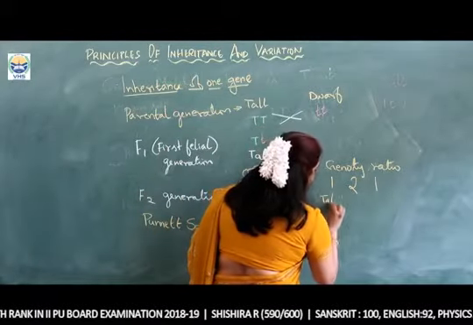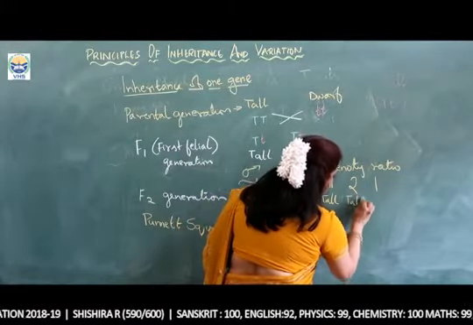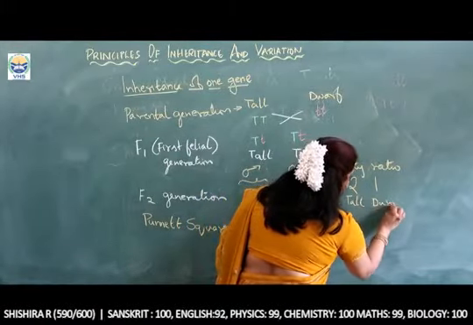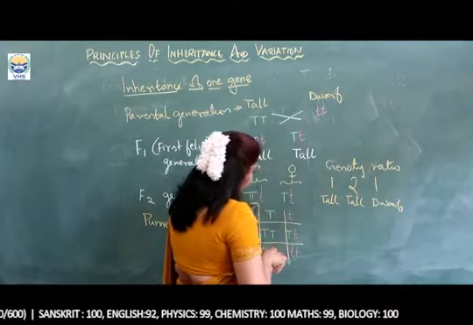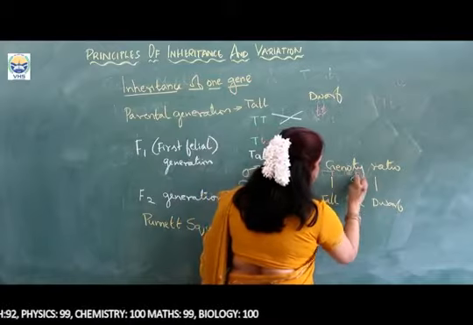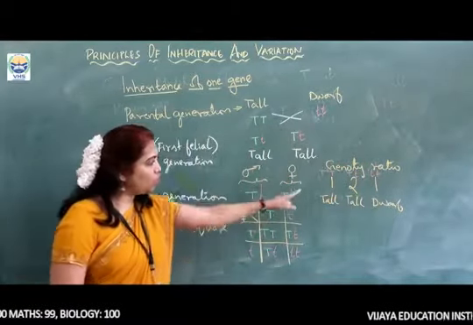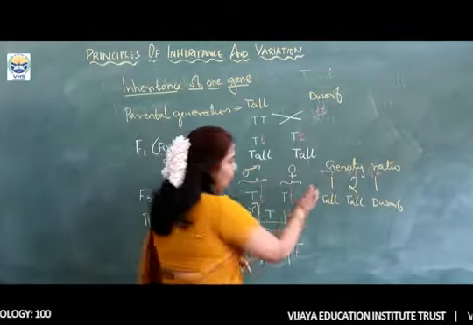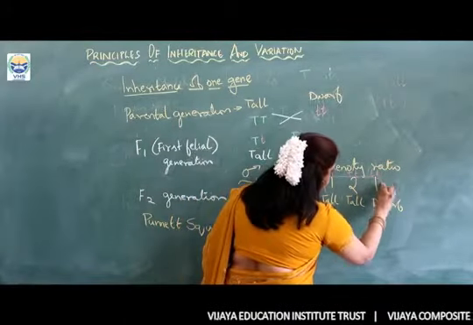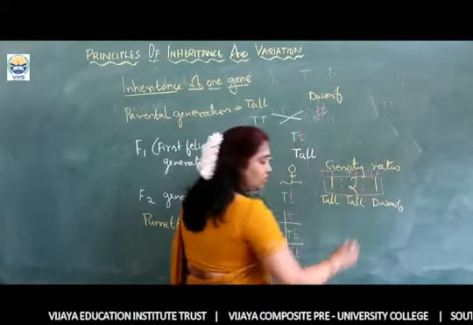This is capital T capital T, capital T small t, and small t small t. This is the genotypic ratio, 1:2:1. So this is known as the genotypic ratio of a monohybrid cross.